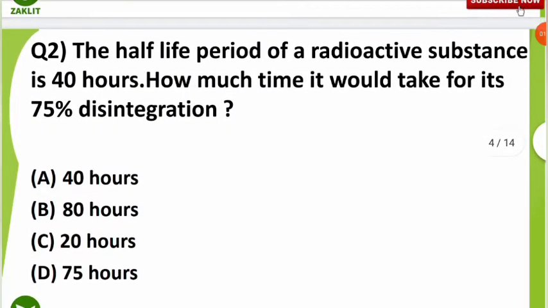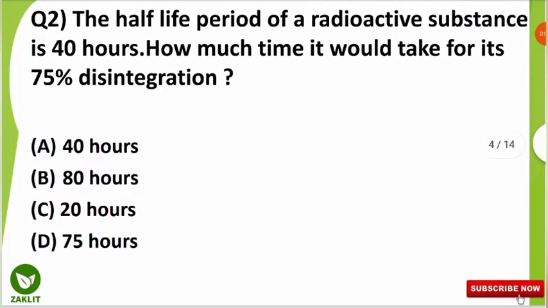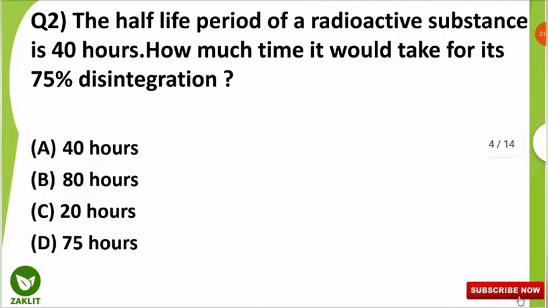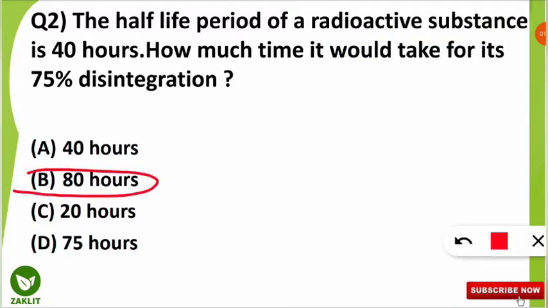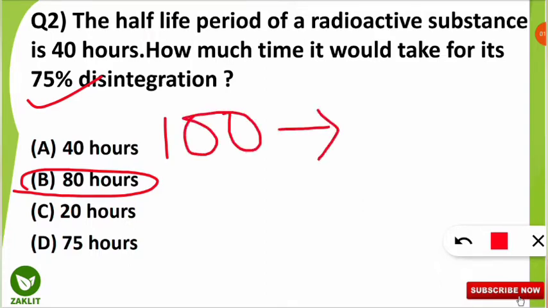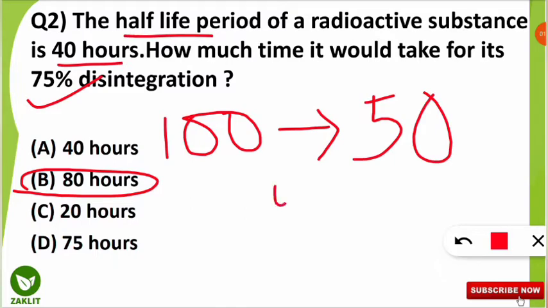Let's move to the second question. The half-life period of a radioactive substance is 40 hours. How much time would it take for its 75% disintegration? Here the correct option will be option number B, 80 hours. Let us assume the value of the radioactive substance is 100, and 50% disintegration means it will reach the value 50. That takes 40 hours, that is the half-life. To become half it will take 40 hours.